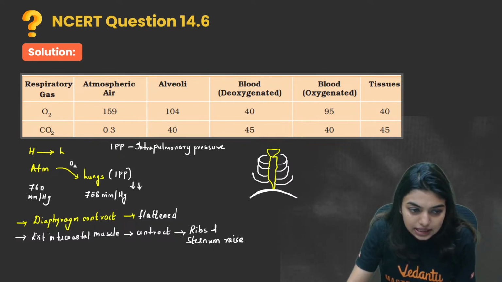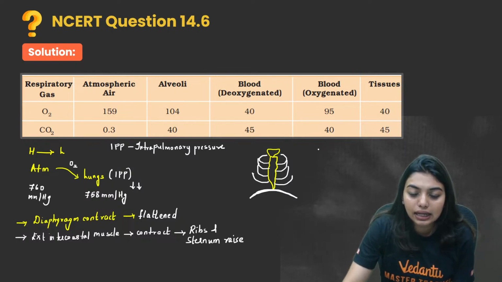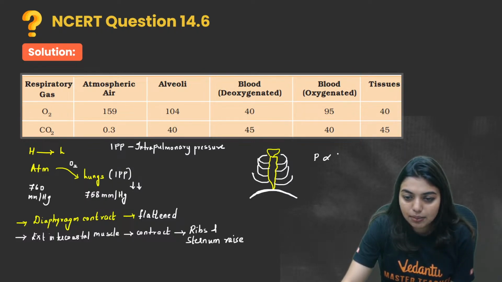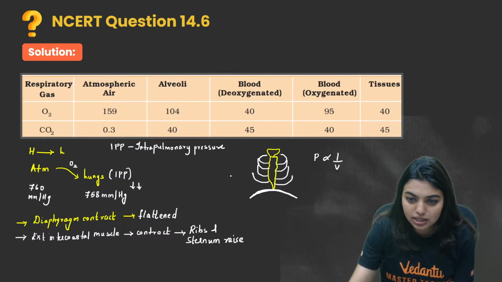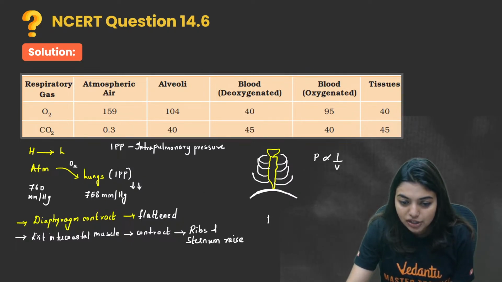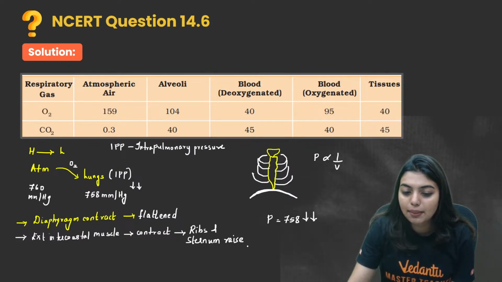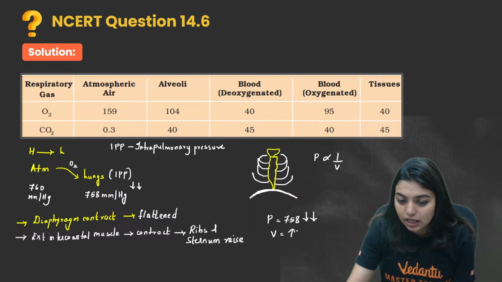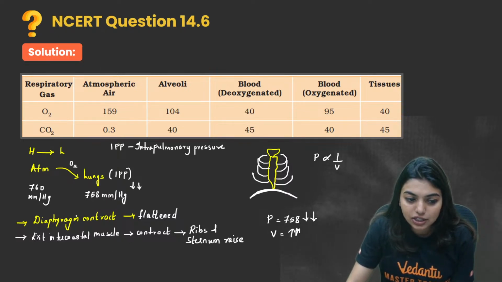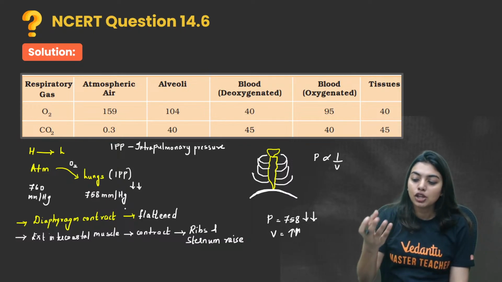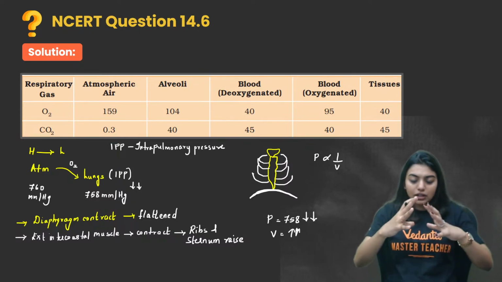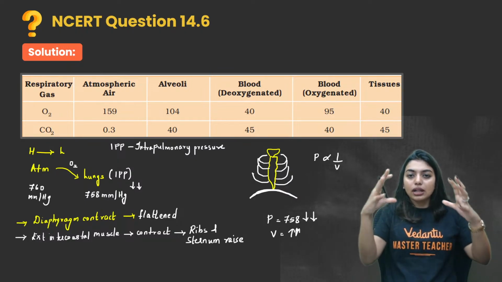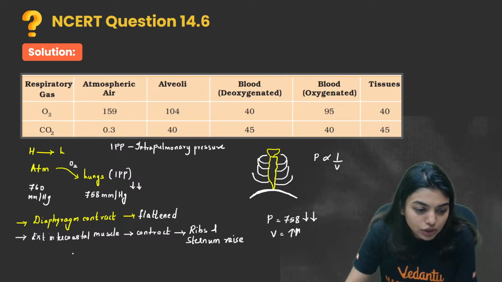Now students, always remember that the pressure is inversely proportional to volume. That is, whenever the pressure decreases, and here the pressure has decreased, the volume will increase. Pressure has become 758, that means a decrease has happened, so volume will automatically increase. Volume of what? Volume of your thoracic chamber. The thoracic chamber is contributed by whom? Your sternum, ribs, vertebral column, and your diaphragm. So these will open a little or get a little broader, so that the air can come in. So here what is going to happen?